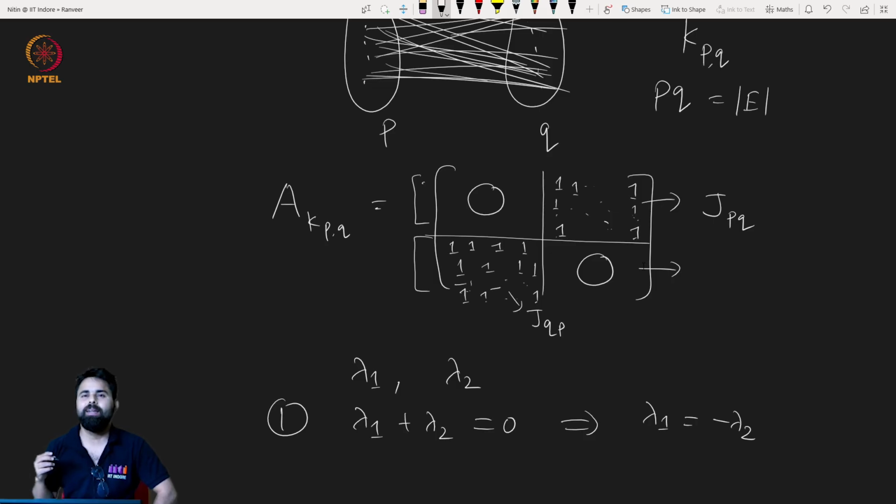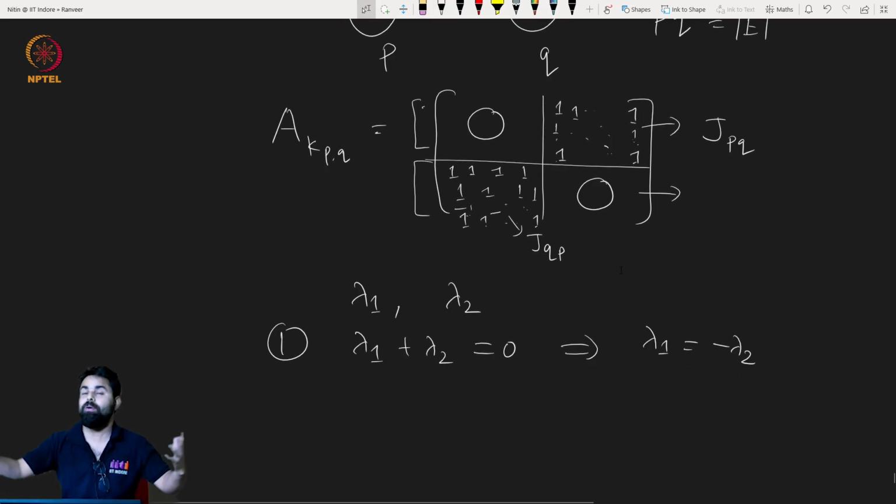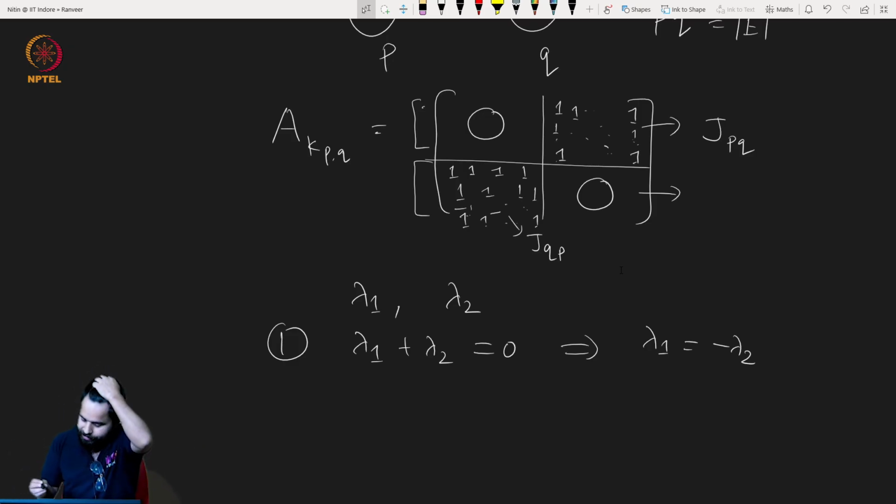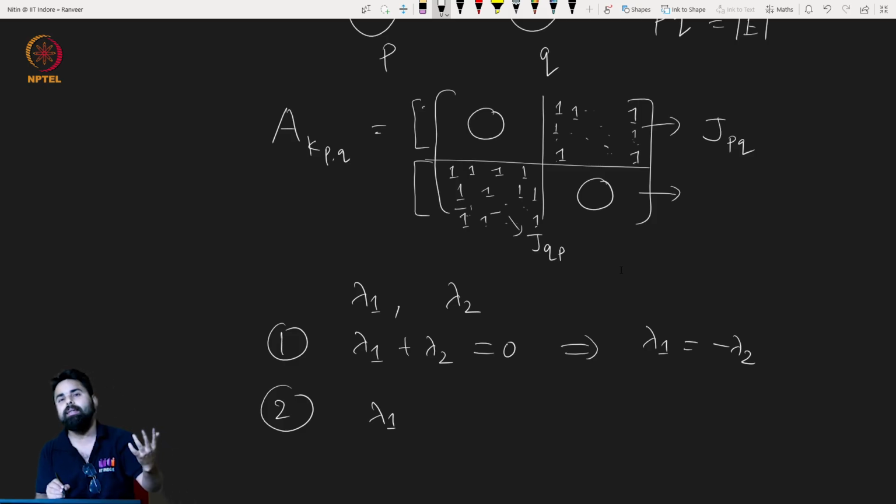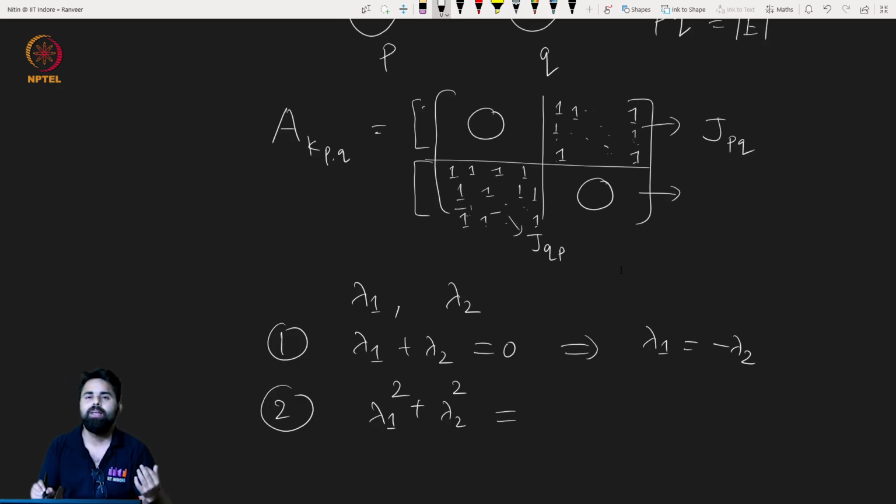Fortunately, the result from the spectral theorem about the number of closed walks will help us. We have seen in the last lecture that if you square the eigenvalues and take their sum, right now there are only 2 non-zero eigenvalues, the rest are 0, so this will be nothing but twice the number of edges.